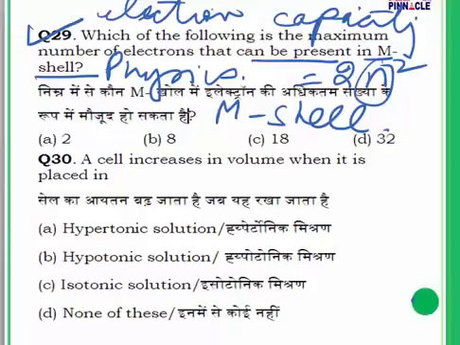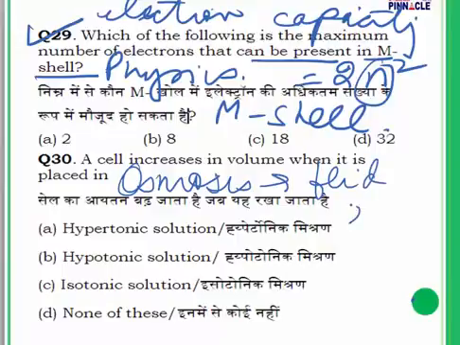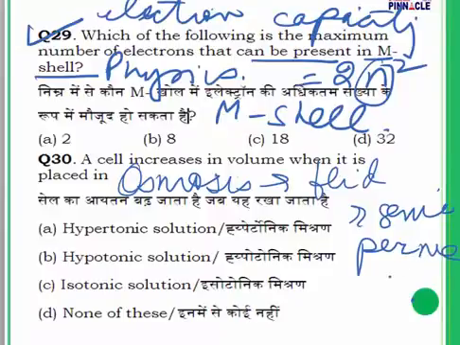You must have heard of osmosis in biology. Osmosis is a process by which a fluid is transferred through a semi-permeable membrane.